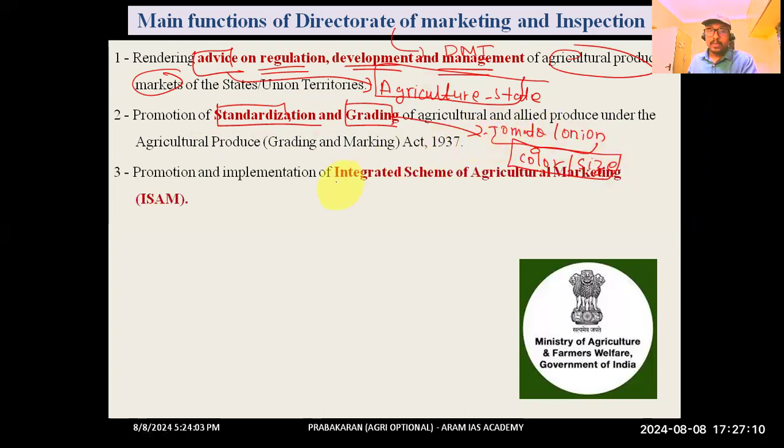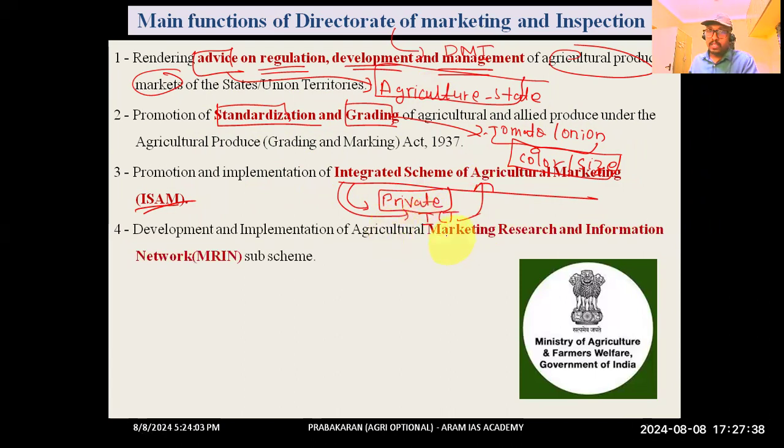The third component was the integrated scheme for agricultural marketing. One of the objectives under the scheme was introduction of private participation in agricultural marketing, or promotion of ICT, information and communication technology, for promoting agricultural marketing. So these components come under the integrated scheme for agricultural marketing.